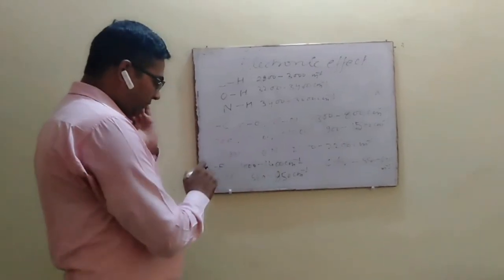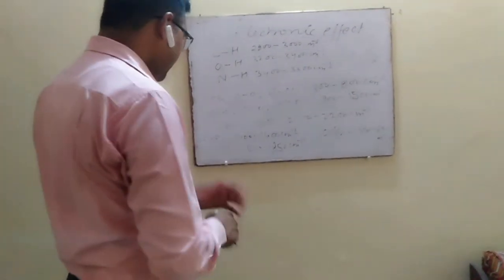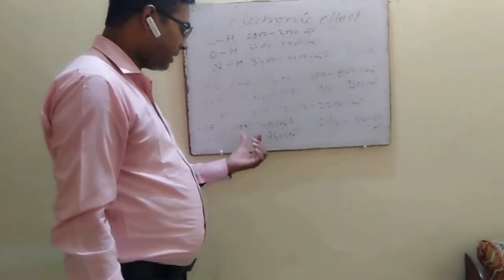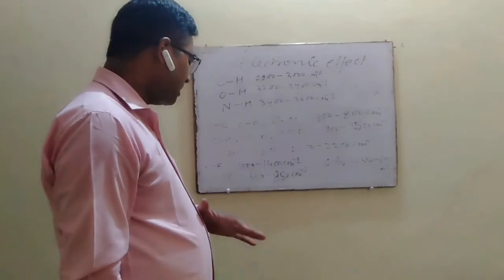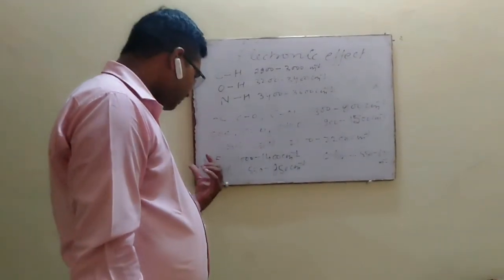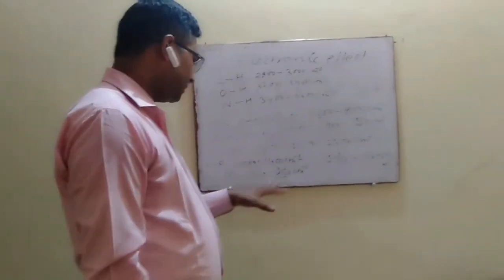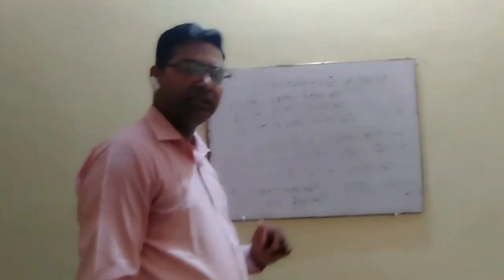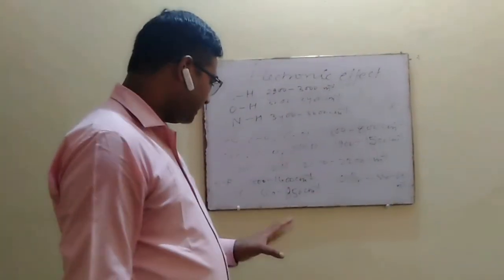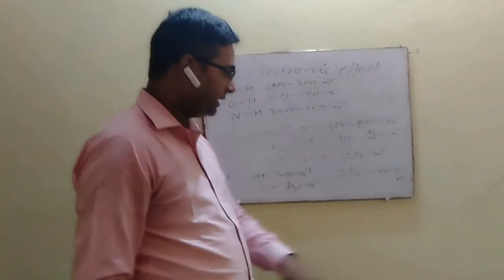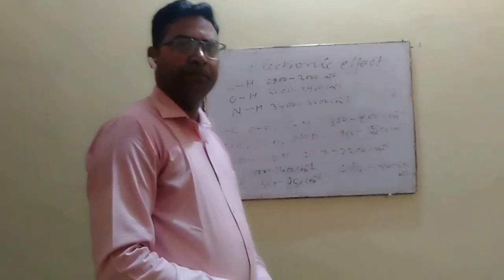So in case of carbon and halide bond, in case of C-F bond, the absorption band appears between 1000 to 1400 centimeter inverse, while it is found at lower frequency in case of C-Cl bond, that is 550 to 850 centimeter inverse, and in case of C-Br bond, this absorption frequency further decreases to 550 to 690 centimeter inverse. Thank you so much.